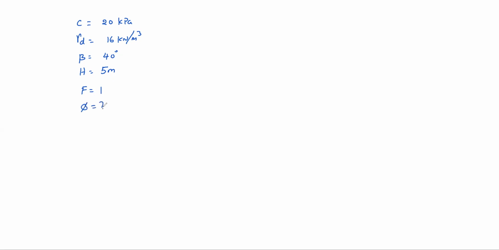Now the formula: factor of safety equal to C plus gamma H cos square beta tan phi, divided by gamma H cos beta sin beta.